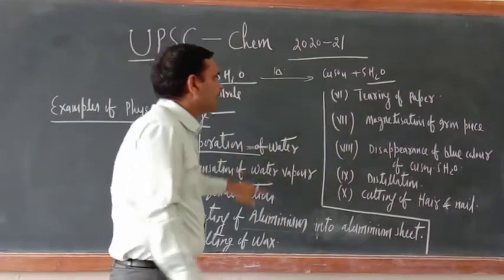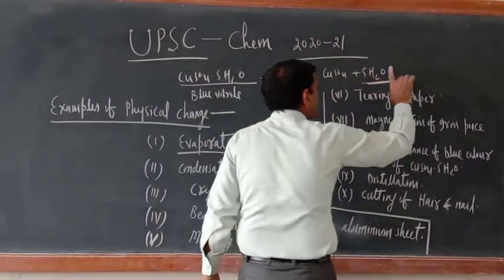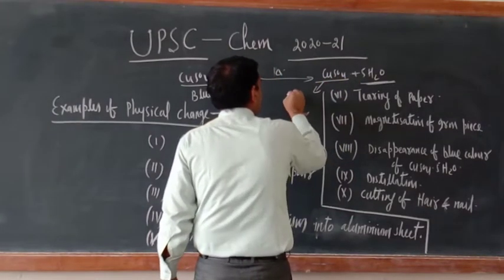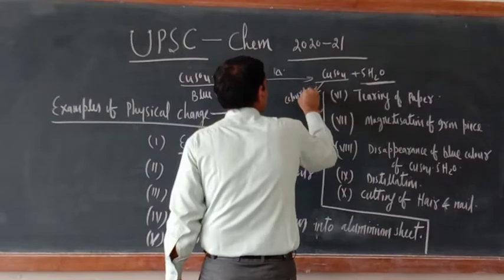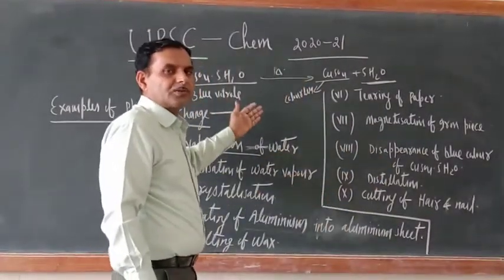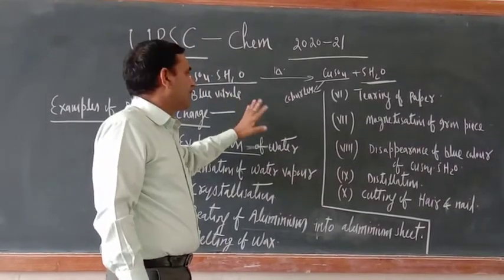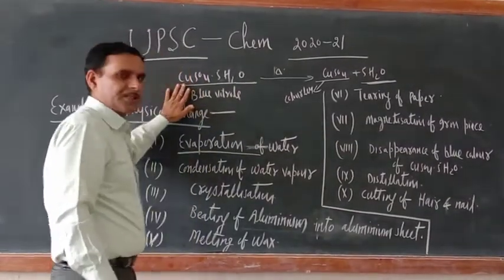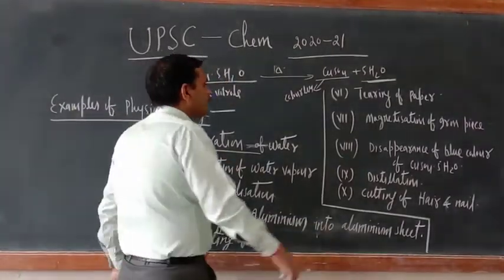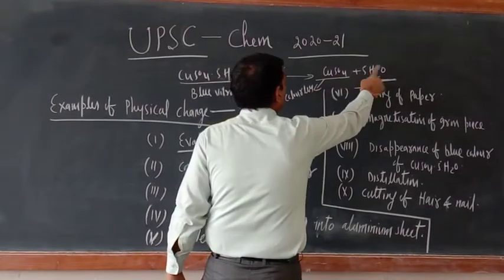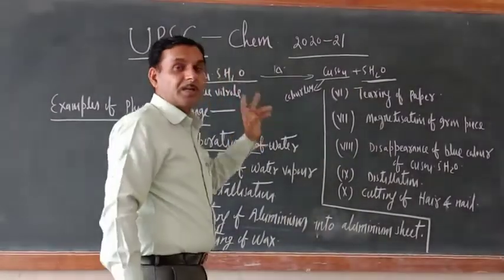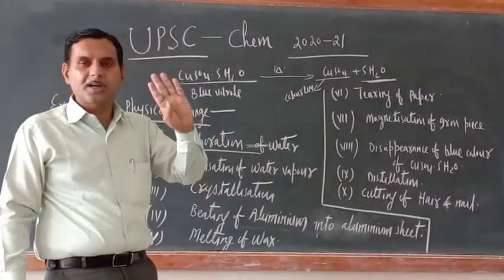When you heat this one, the 5 molecules of water will release out. So this copper sulfate is now white, colorless. So the disappearance of blue color of copper sulfate is also an example of physical change. But remember, chemical composition is not changed. And now you can say, sir, earlier it was CuSO4.5H2O. Now it is CuSO4 and 5 molecules of water are out. So it should be a chemical change, because chemical composition is changed. No, it is not like that.